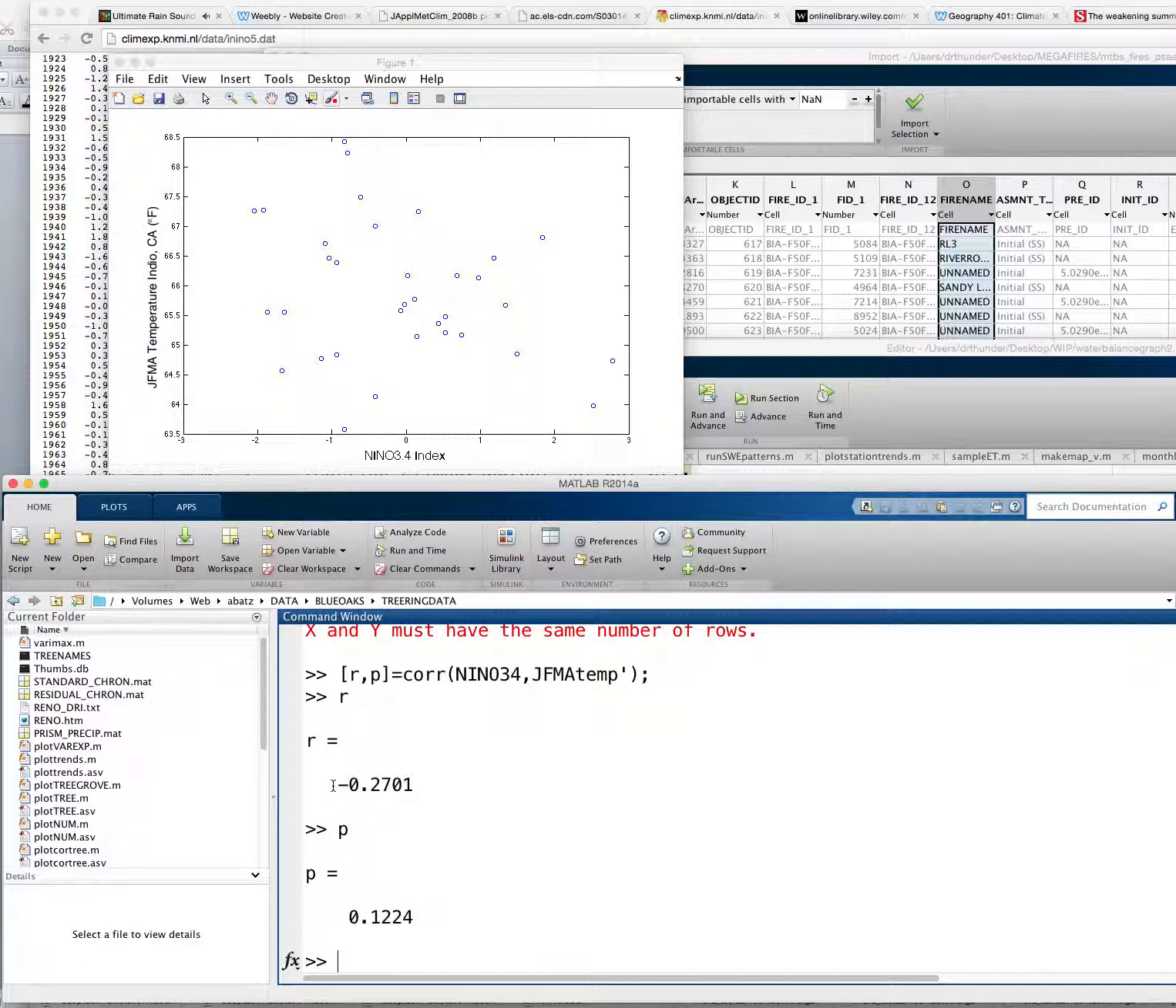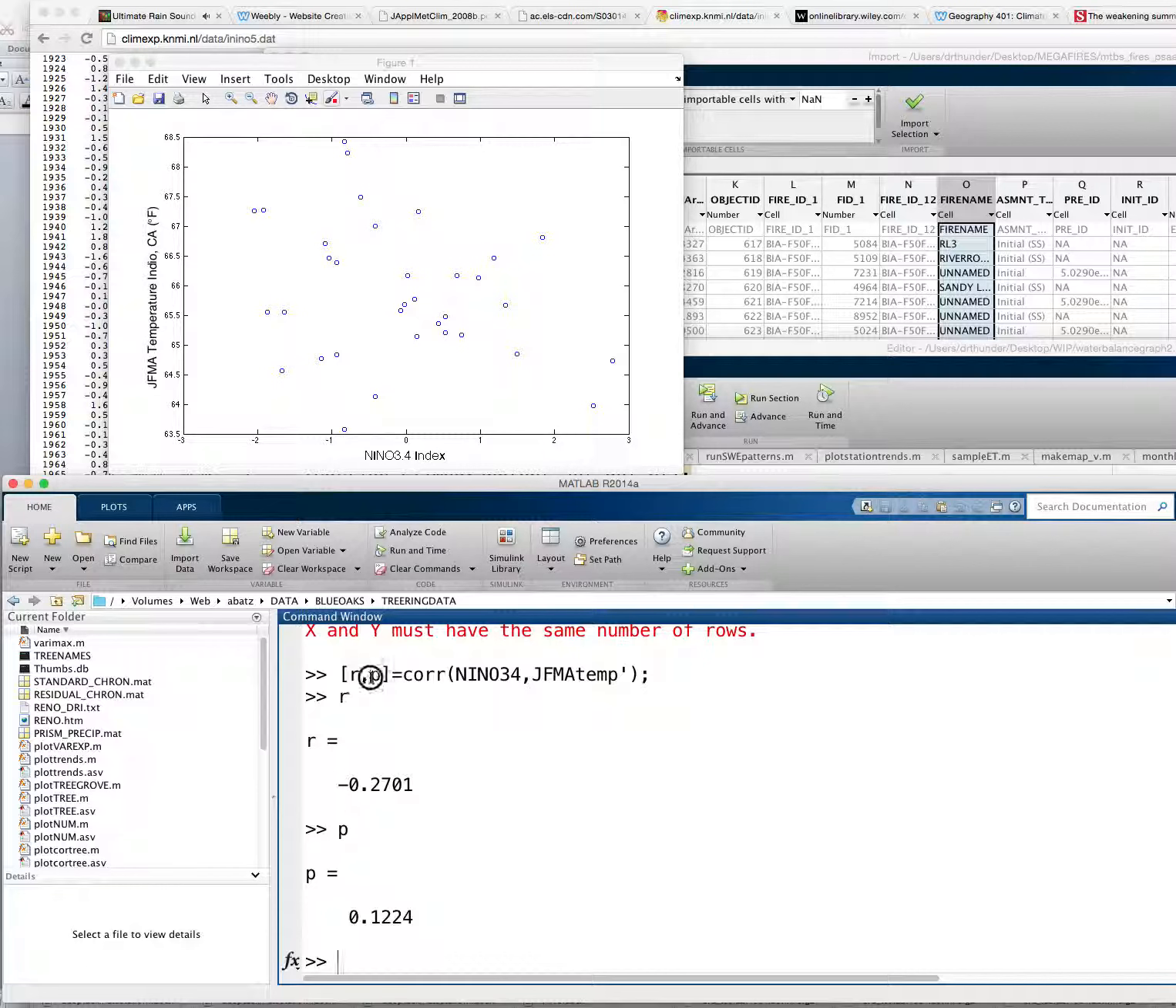In other words, for every x increment in the Nino 3.4 index, there will be a subsequent decrease in the JFMA temperature. And then a +1 value is a perfect positive correlation. So here we have a negative correlation. It's a negative 0.27. And if you look at the scatter plot here, if you had to draw a line to fit this curve, you probably would draw a line that's going in a negative direction. So that's why we have a negative correlation.